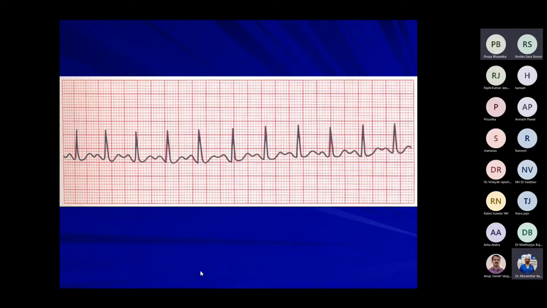So what is the diagnosis? Sinus tachycardia, sir. So the diagnosis is correct. So you tell me what is the definition of sinus tachycardia? What are the causes for sinus tachycardia and how do you treat it? Sinus tachycardia is defined as heart rate above 100, sir, and which is sinus in rhythm. The causes are physiological causes and pathological causes. Physiological causes are exercise, anxiety, nervousness, pain.